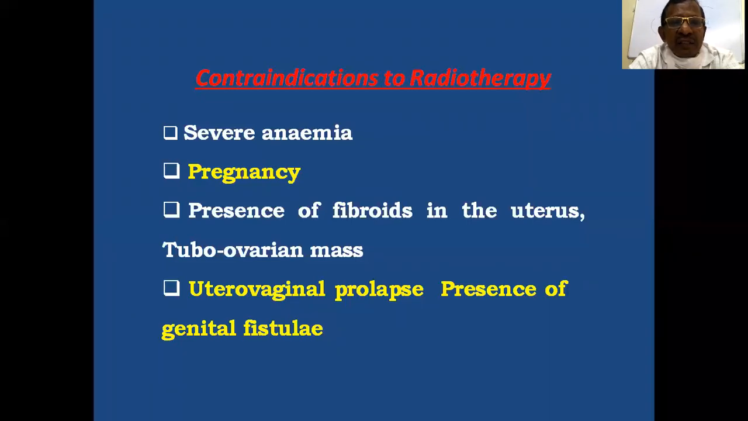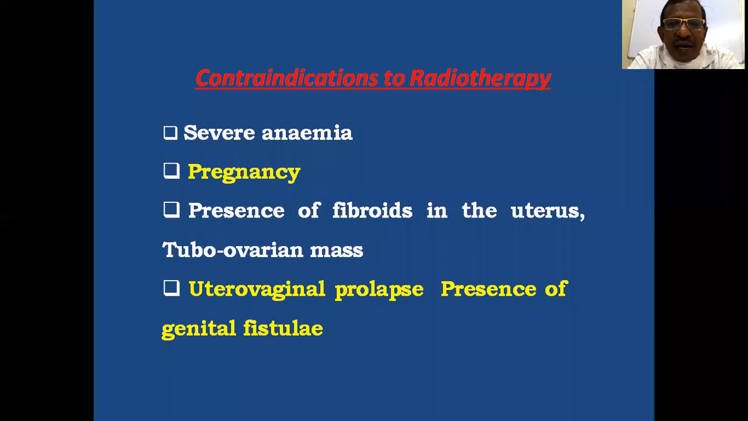And what are the contraindications to radiotherapy? First is severe anemia. The patient should not be anemic. If she is anemic, then anemia should be corrected before radiotherapy. As you know, oxygen is required for more sensitivity to radiation therapy, so in case of anemia it is less radiosensitive. Then pregnancy is another contraindication, because there is risk of abortion and other side effects of radiotherapy on pregnancy.